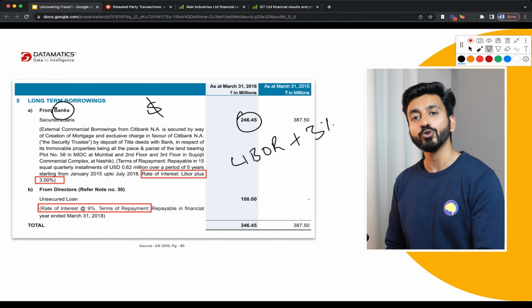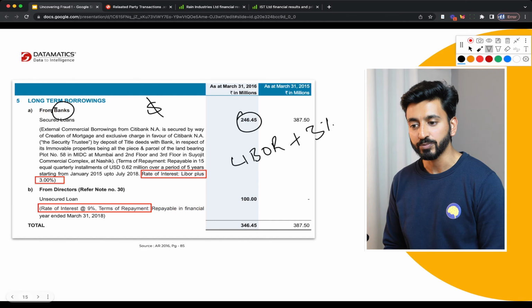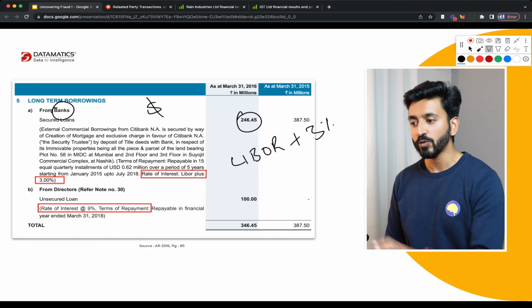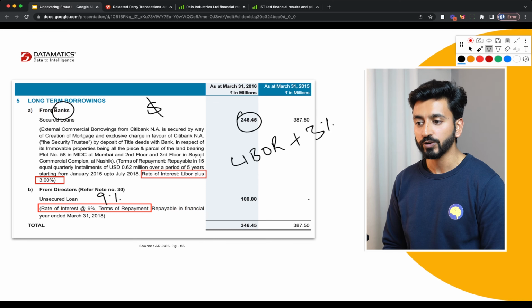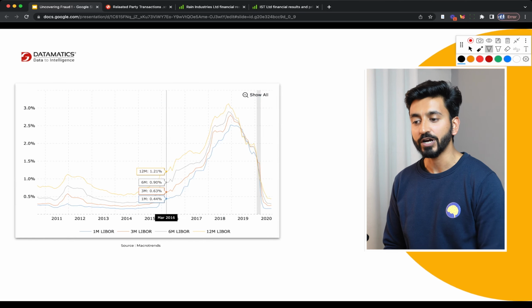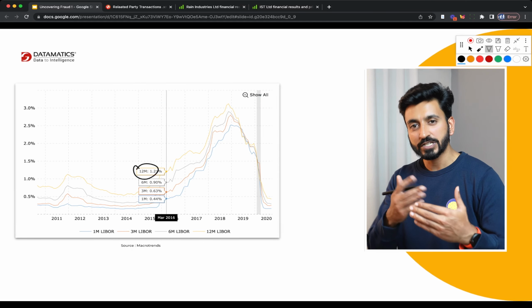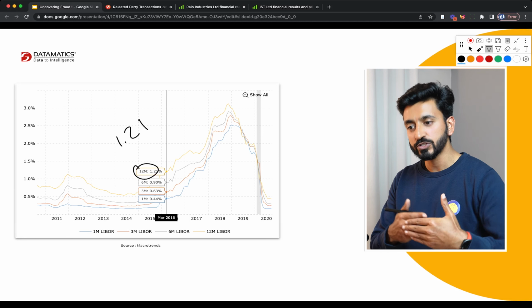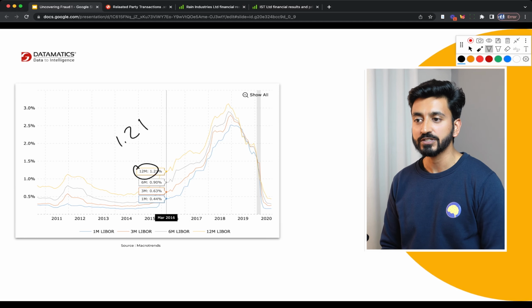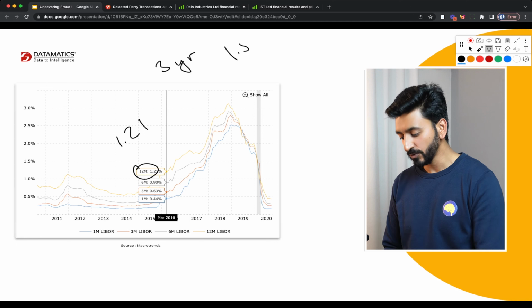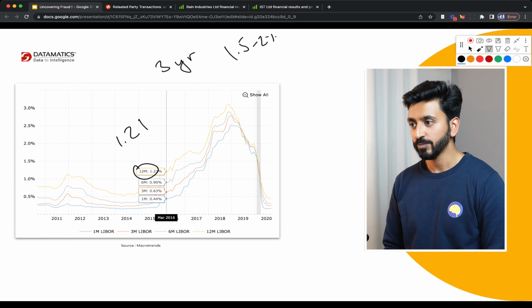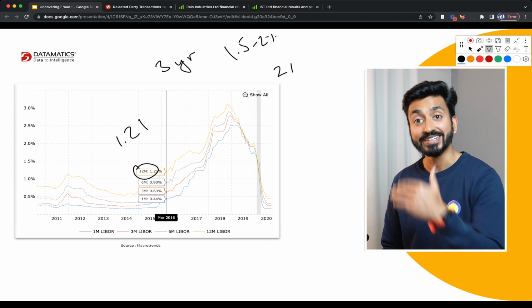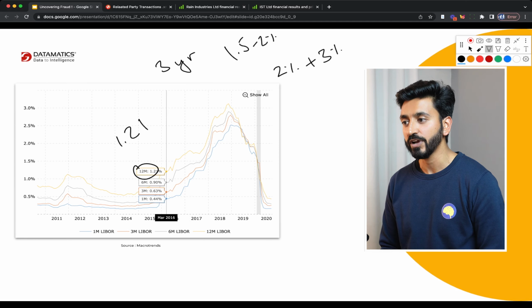At the same time, they took a loan from the promoter at 9%. Now, just to compare what LIBOR was, if you check the LIBOR rates around March 2016, the 12-month LIBOR was 1.21%. Obviously, the longer the term of the loan, usually the rates will also be higher. So if it's a 3-year loan, it might be around 1.5%, even 2%, right? So add 2% plus 3%, which is the rate that they were borrowing at, and it comes to 5%.